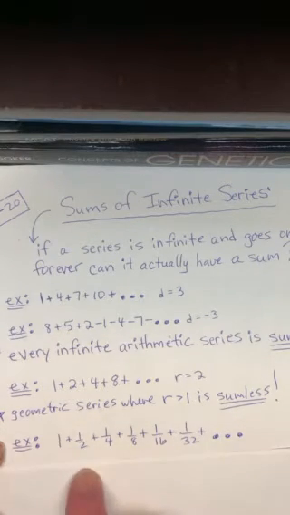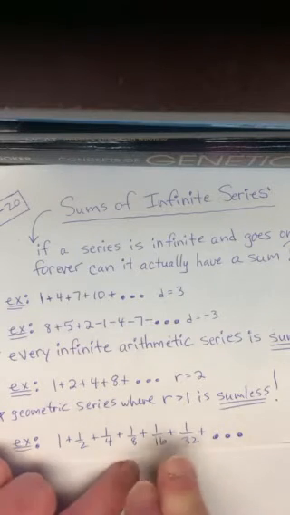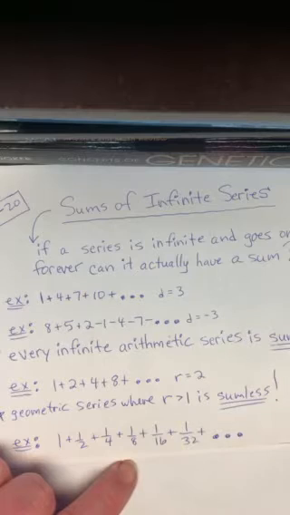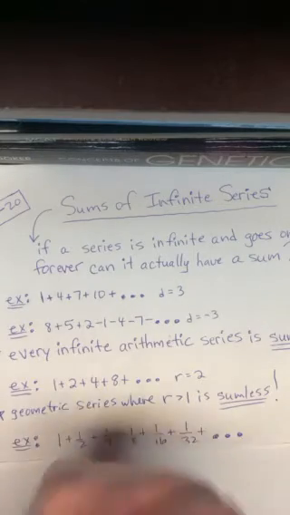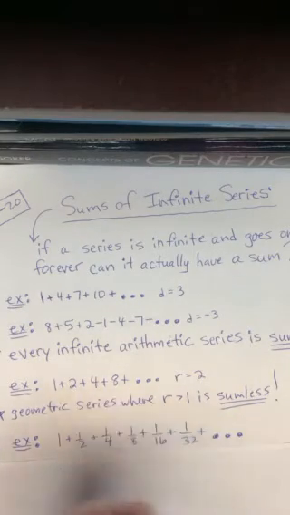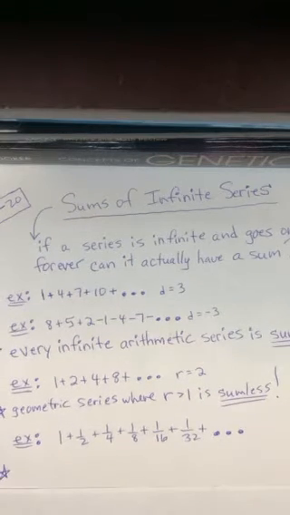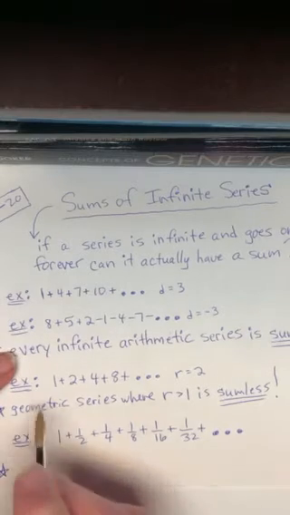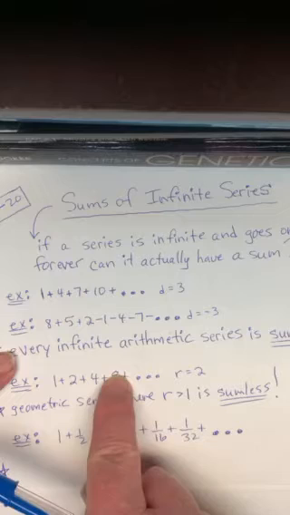So eventually, when I get an answer to the nearest 3 places for this and keep on adding numbers forever and never stop, it'll never change those 3 decimal places, ever. They'll stay the same and won't change. So technically, this thing has a sum. So I want you to put a note and say, obviously that last note talked about a geometric series and the ratio was bigger than 1.